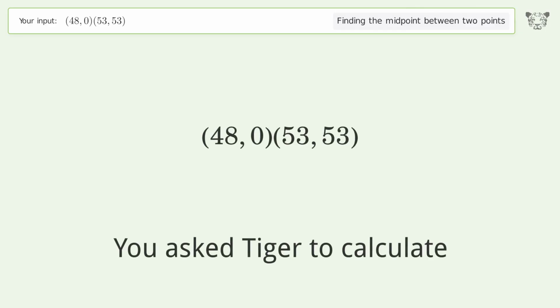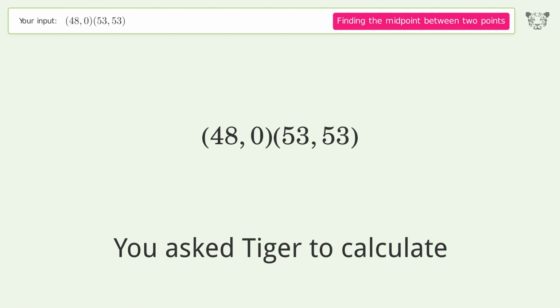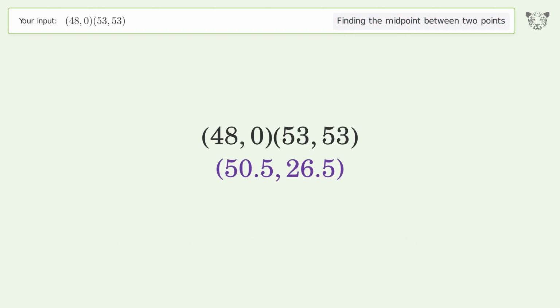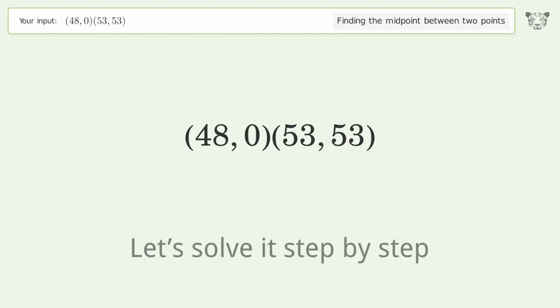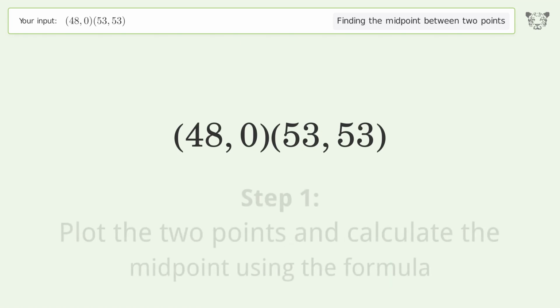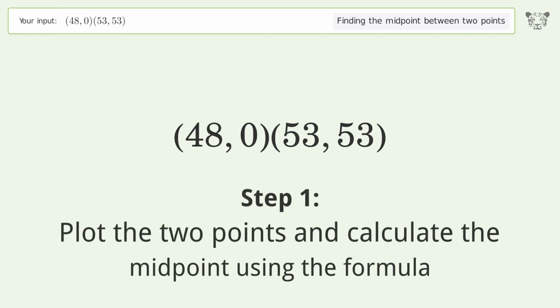You ask Tiger to calculate. This deals with finding the midpoint between 2 points. The midpoint between the 2 points is 50.5, 26.5. Let's solve it step by step. Plot the 2 points and calculate the midpoint using the formula.